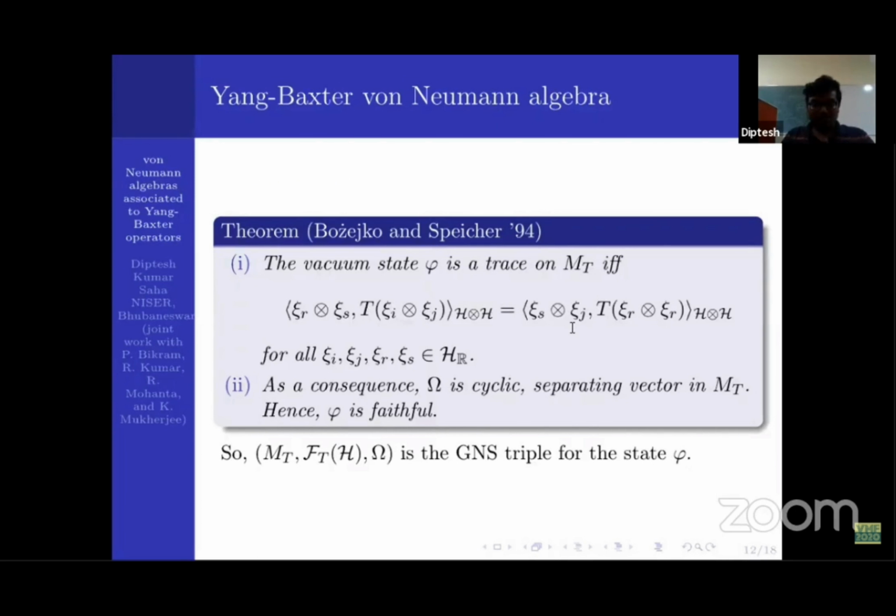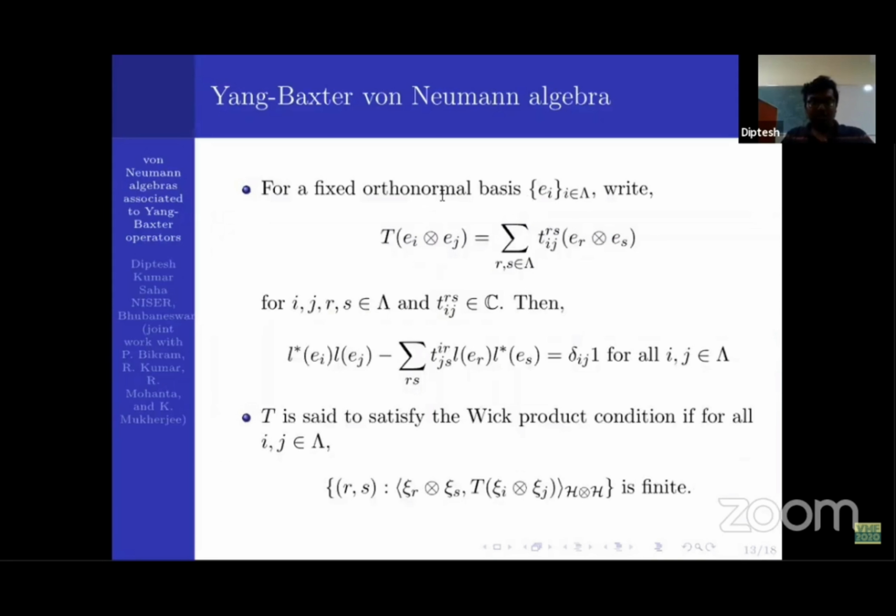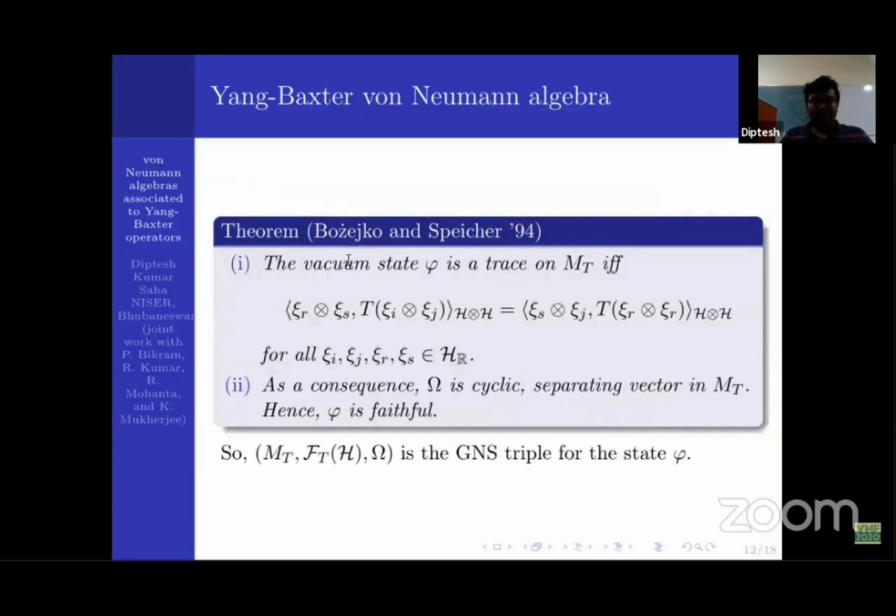so if I can show the next slide. So suppose this is the orthonormal basis, then these T_{ij}^{rs} are nothing but the inner products defined in the previous slide. So what it says is that the coefficients of T satisfy a really nice condition. And what they showed is that it is a trace if and only if this condition is satisfied.